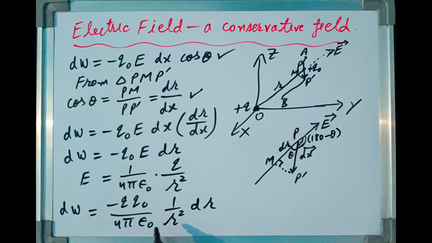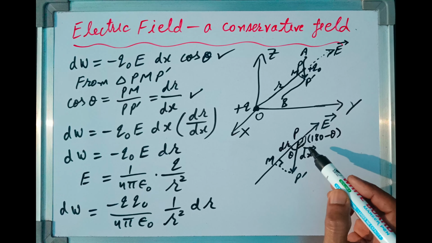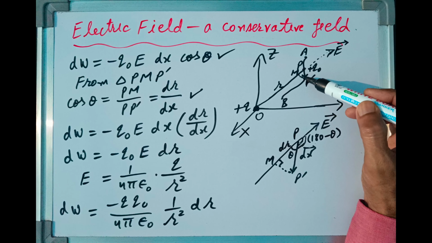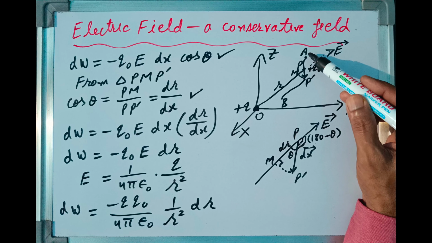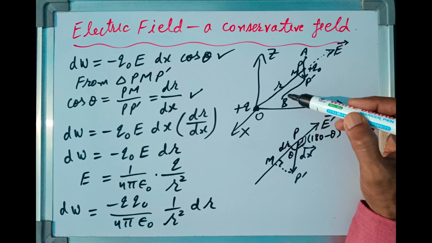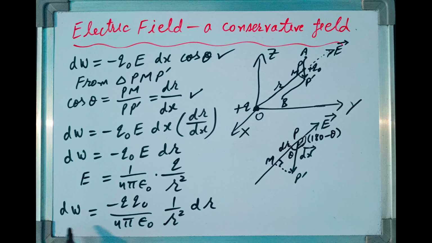So this is the small amount of work done in moving the test charge through very small distance from P to P dash. The total work done in moving the test charge from point A to point B can be found by integration of this equation. So in the next step, I will integrate both sides.